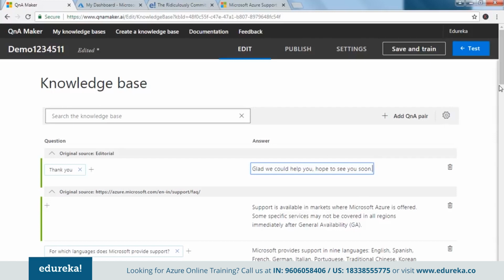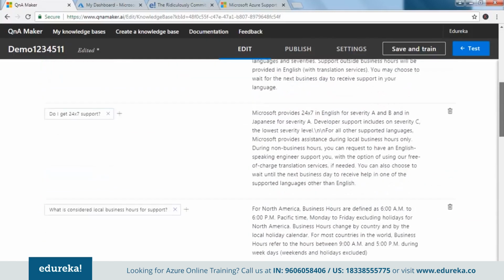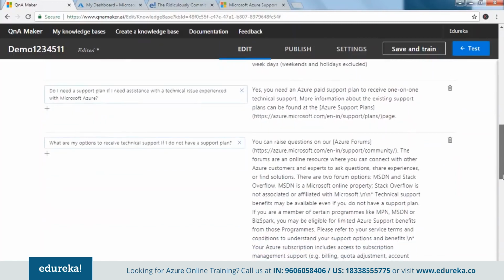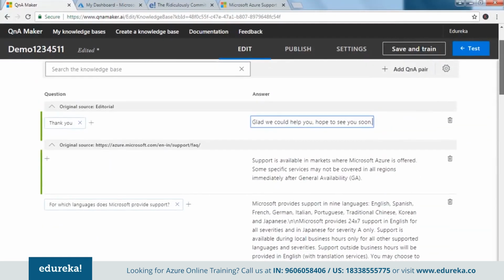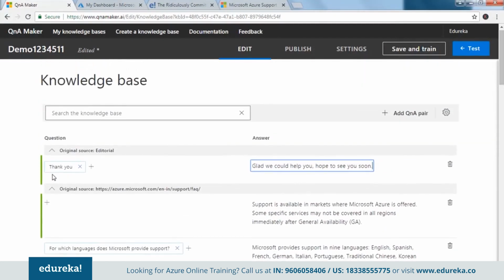There you go. Somehow I'm not sure whether I added that hi thing. So if that is not added here, probably we'll just use this to test, as in if we say thank you, this is the output that we need, right? Or if we type some of these keywords, this is the data that should be displayed. So let's just say save and train.